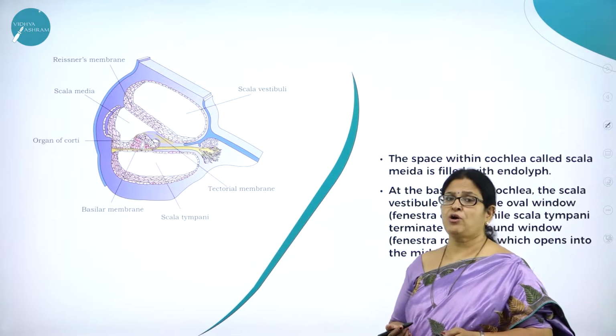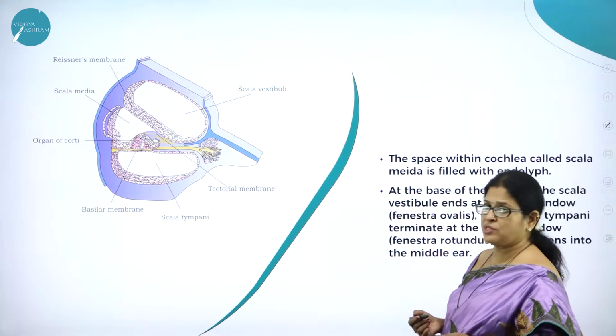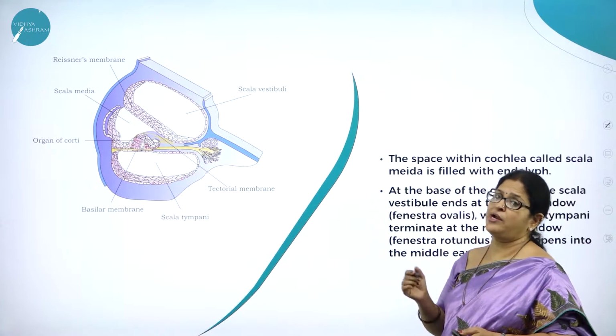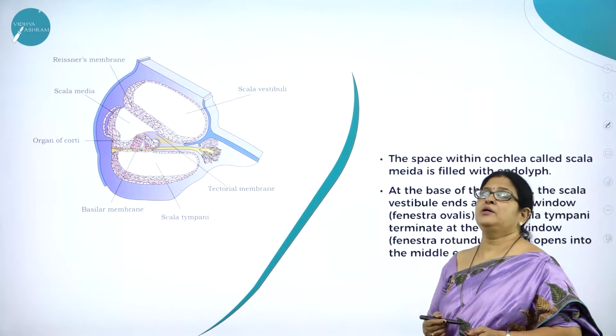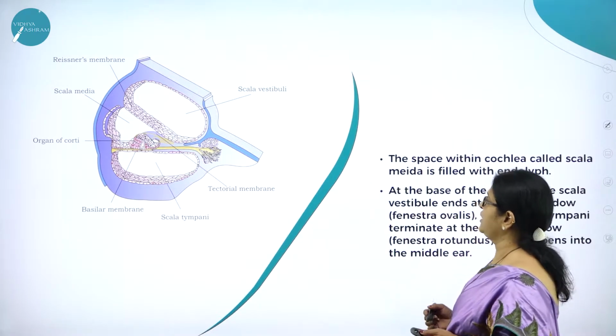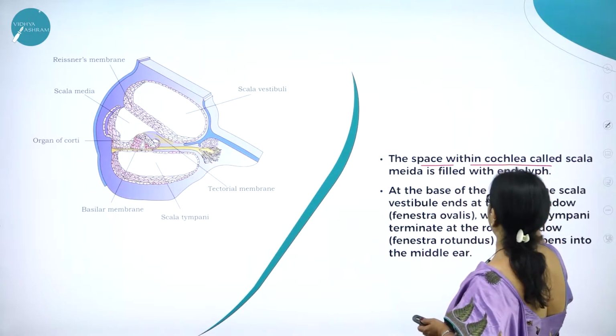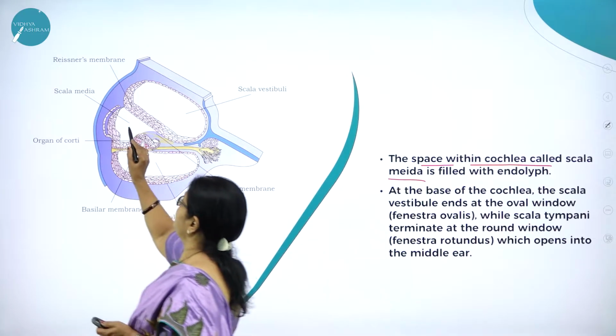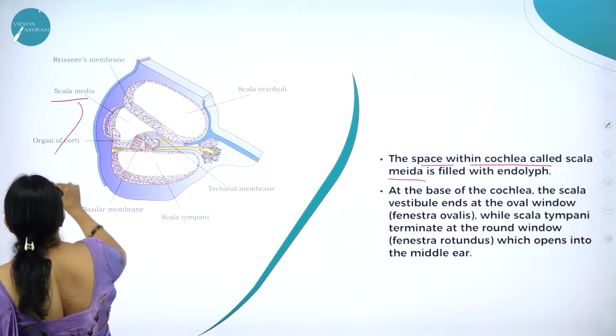And now moving on to the last concepts of this particular chapter, we were discussing about cochlea. The coil part of the ear is called cochlea, and the space within cochlea is called scala media. Here you can see the space within the cochlea is called as what?